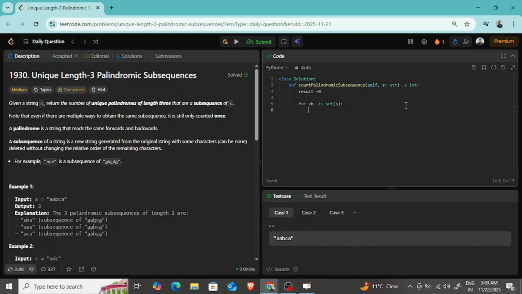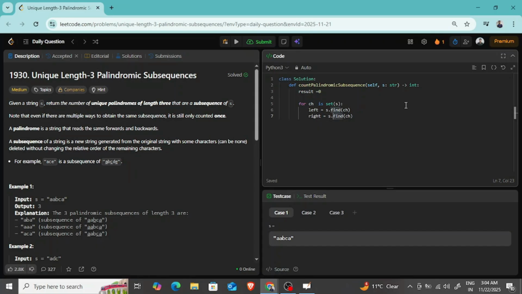So that all the repetitive characters will get removed from the string, and then I am gonna calculate left and right index. So to calculate the left and right index, I will write here left is equals to s dot find. S is our string and s dot find, and what we are gonna find here, we are gonna find the character which we are getting from the loop. So हमने उसके लिए लेफ्ट इंडेक्स फाइंड कर लिया which is actually first occurrence, and then we are gonna find the last occurrence. For that we will write here right is equals to s dot find, and again we will do the same thing, we will pass here character. So like this we are gonna find first and last occurrence.